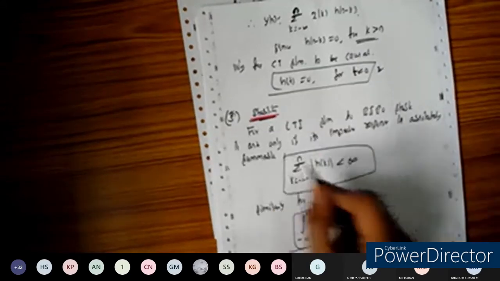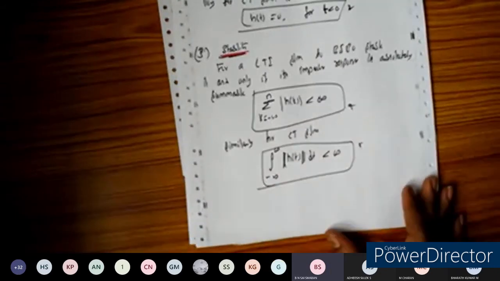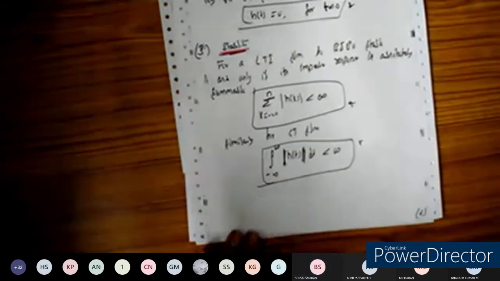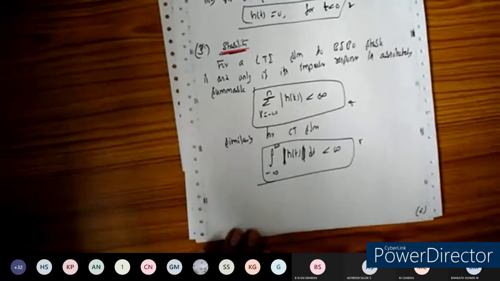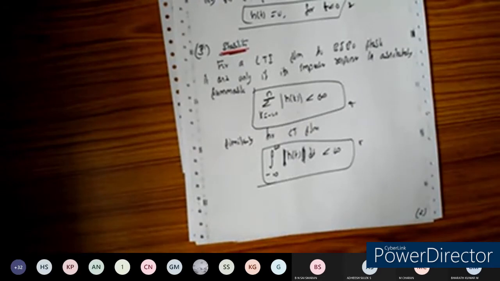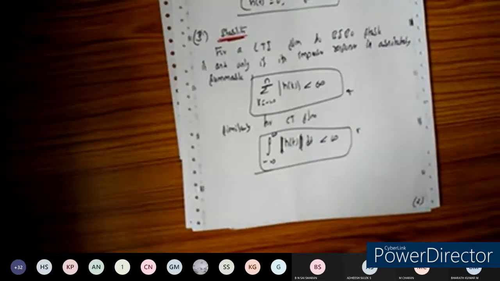So what are the conditions highlighted here? Yes, we can take the magnitude of h of t, which should be less than infinity.